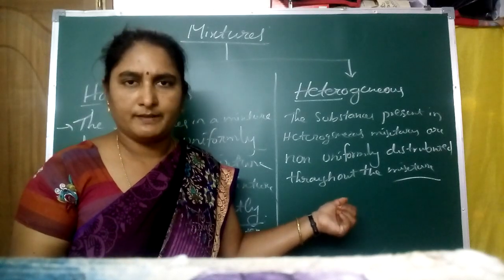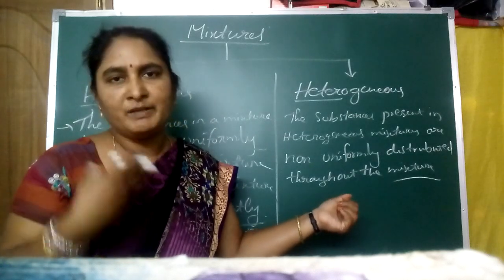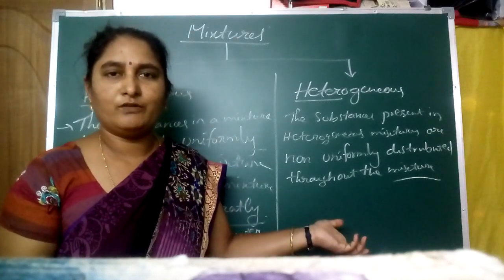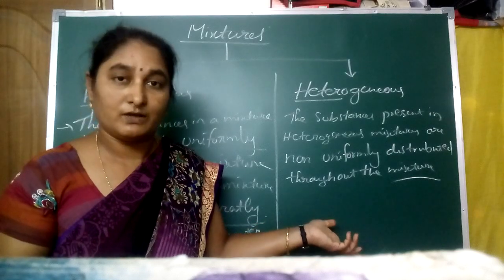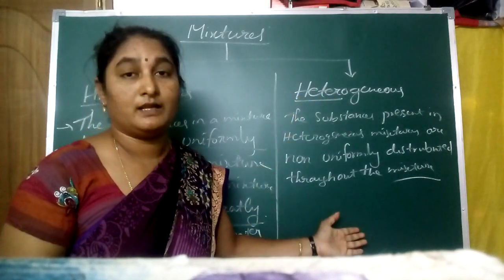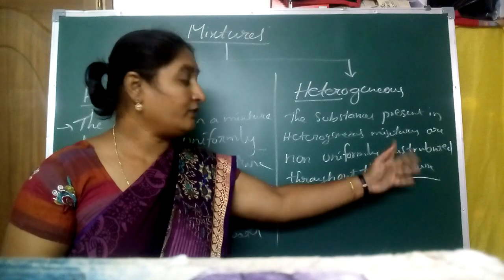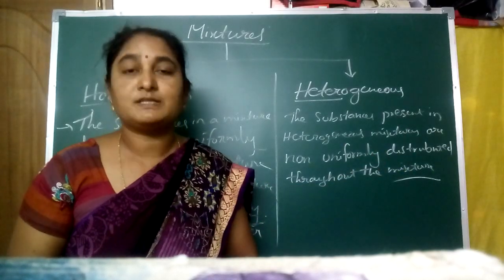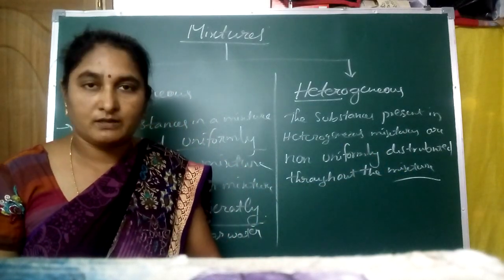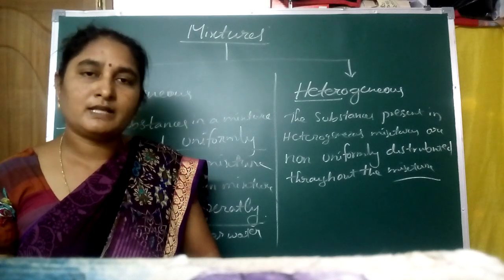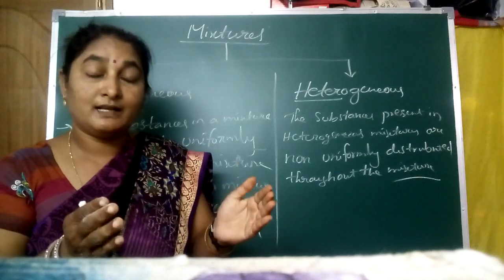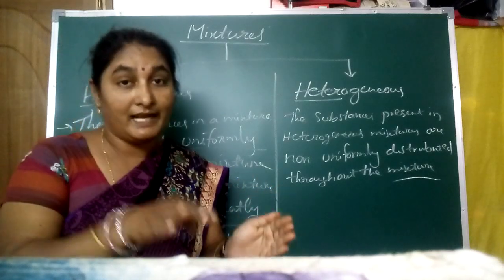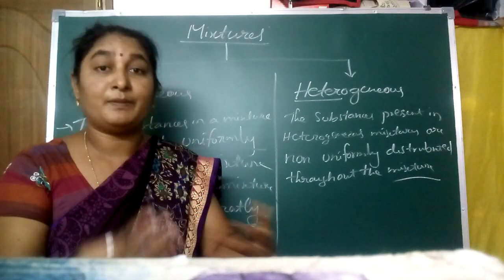That is a mixture only. The mixture we eat, available in the sweet shop, is also a heterogeneous mixture, because the substances present in the mixture are non-uniformly distributed. We can see separate items, the separate constituents present in the heterogeneous mixture.